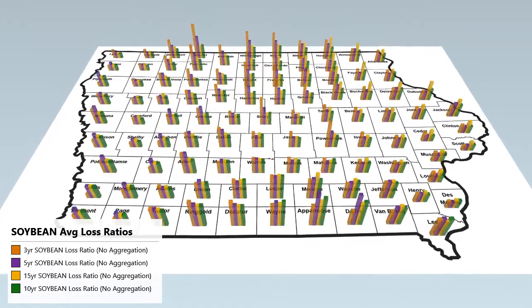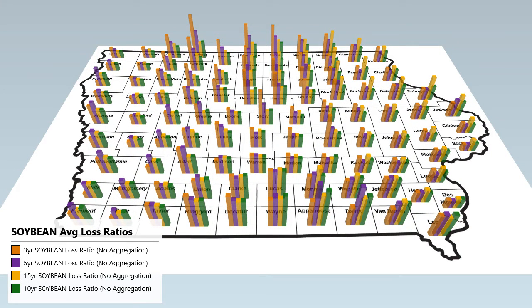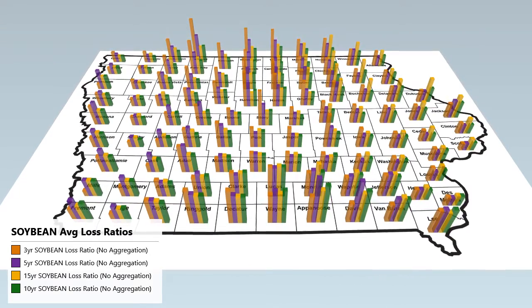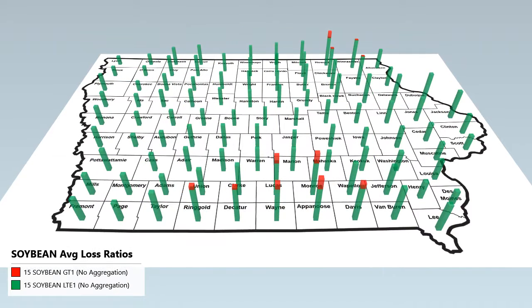This scene shows average multi-year soybean loss ratios for each Iowa county from 2001 to 15. The multi-year averages used are 15, 10, 5, and 3-year averages. The following 4 scenes show each of these multi-year averages individually and again color portions of the loss ratios that exceed 1 as red. This scene shows 15-year average soybean loss ratios for each Iowa county from 2001 to 15. Similar to corn, the vast majority of all counties have loss ratios less than 1.